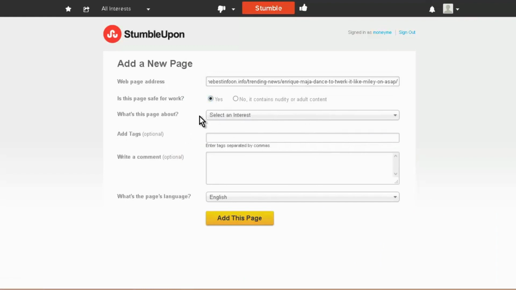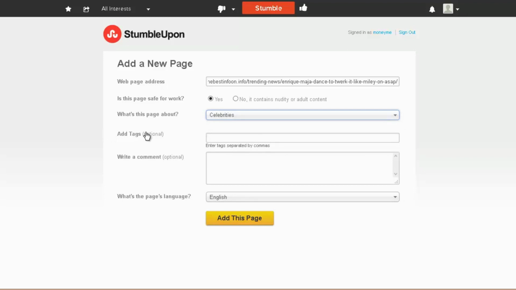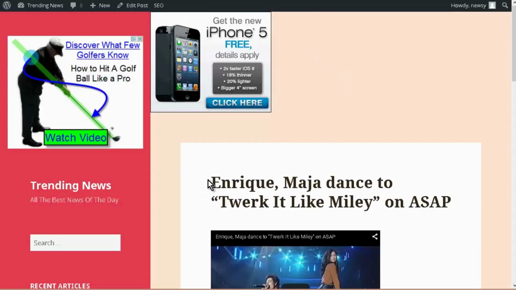If it's WorkSafe, select an interest. Okay, so for this one, celebrities is a good one. But whatever it is, you want to get the appropriate one out of here.